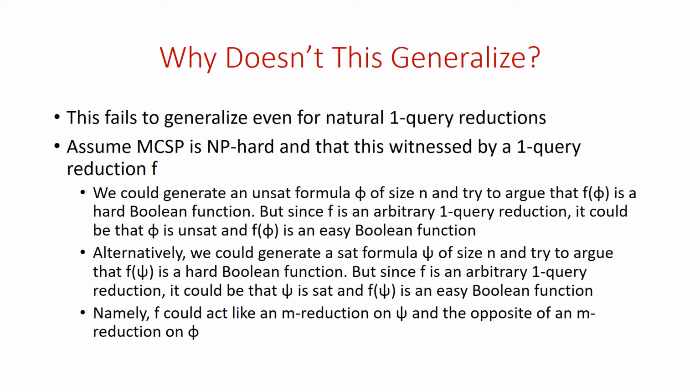So for these specific instances, phi and psi, f could behave adversarially. It could act like an M reduction on psi and the opposite of an M reduction on phi, which means that we don't get any useful information out of running f on these instances in terms of circuit lower bounds.